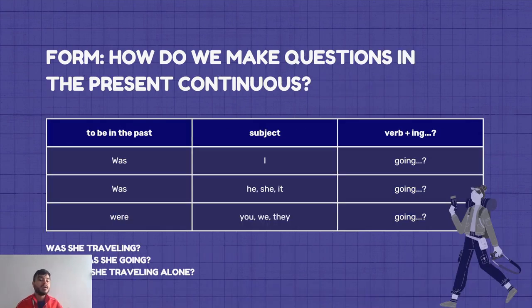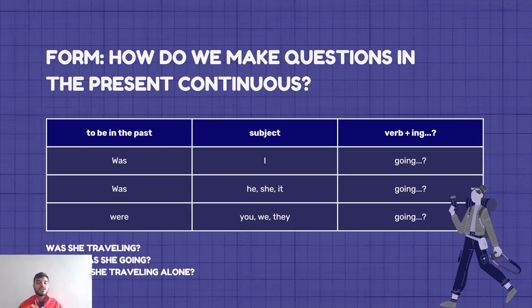Now, here, how do we make questions? Or in this case, yes or no questions using the present continuous. Well, guys, as you know, in English, often when we do yes or no questions, when we have the verb to be, we switch the subject and the verb to be. So if I say "I was going," if I want to ask that question, I say "was I going." Okay, it's the opposite of the declarative sentences.